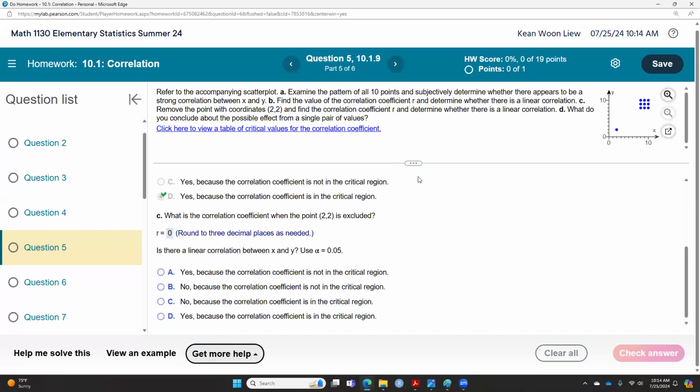I think this will be the last question we do here. So please try to do this yourself. The main part in this case, class, is that I'm teaching you how to enter this into your StatCrunch. Make sure you know how to do that. You also get similar questions in 10.2. Okay. So these are the questions for chapter 10. Hopefully this will help you to do your homework here.